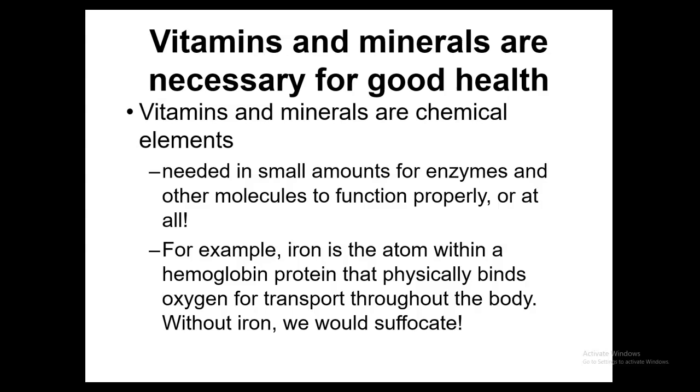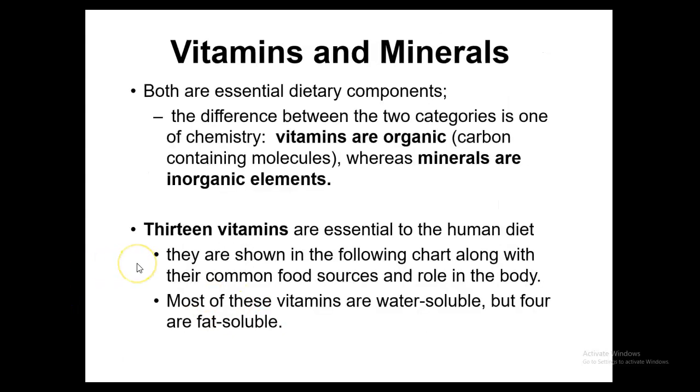So you're going to have two different types. You'll have what's called a lipid-soluble and a water-soluble. We'll talk about those in a minute. So with these vitamins, you're going to have 13 that are going to be essential to the human diet. They're going to be shown in the following chart along with our common food sources and their roles in the body. Most of these vitamins are going to be water-soluble, but you'll have 4 that are going to be fat-soluble that are needed.